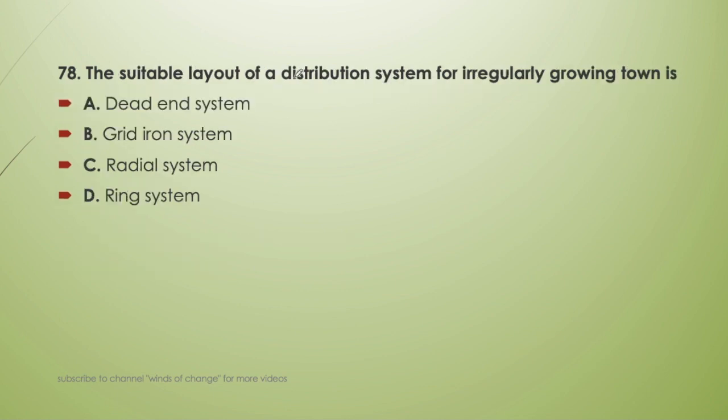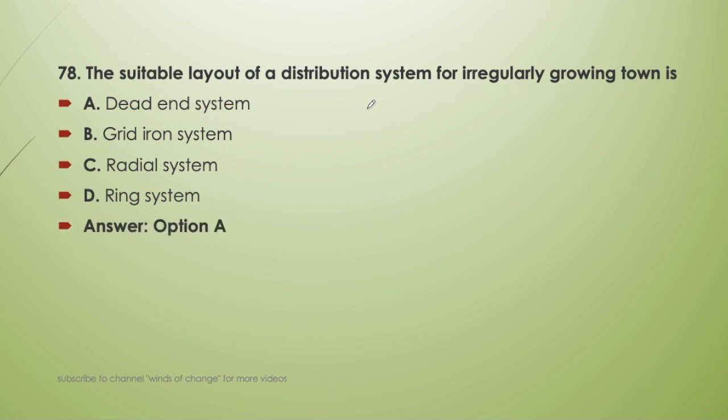Next question, the suitable layout of a distribution system for irregularly growing town is dead end system, gridiron system, radial system, or ring system. Now for an irregularly growing town, since the other three systems require a pattern, only the dead end system does not require a pattern, so it will be preferred in the case of an irregularly growing town. That is option A will be the correct answer.